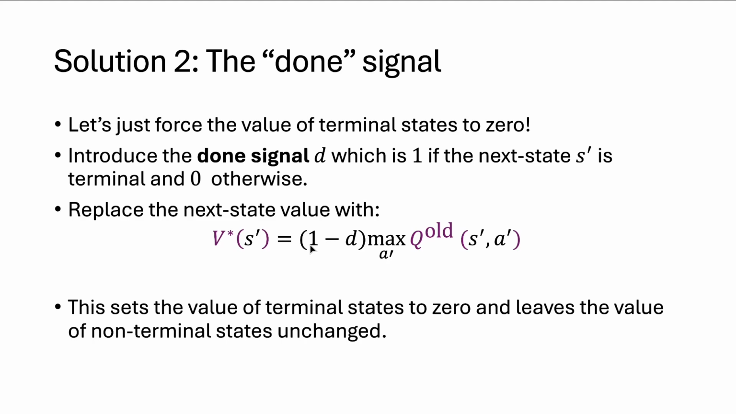What about at terminal states? So if S prime is terminal, then D would be 1, so the done signal would be 1 to indicate that the next state is terminal. And then this prefactor 1 minus D would be 0. And so our value estimate at that next state would be 0. So all that the done signal does is it's a trick that allows us to force the value of terminal states to 0, which is the correct value for those states. And it leaves the value of non-terminal states unchanged.